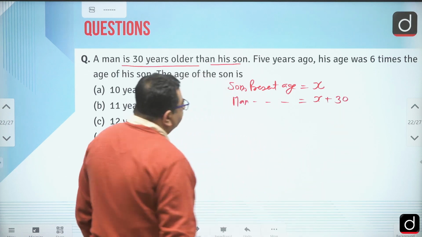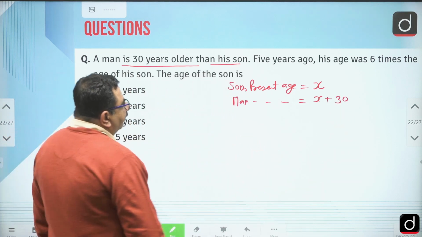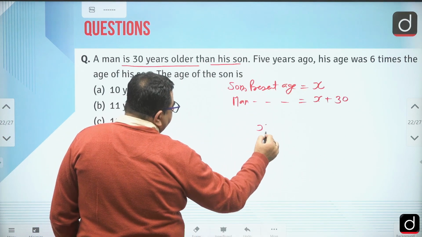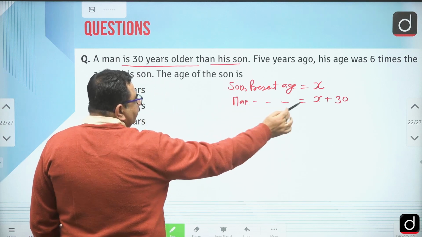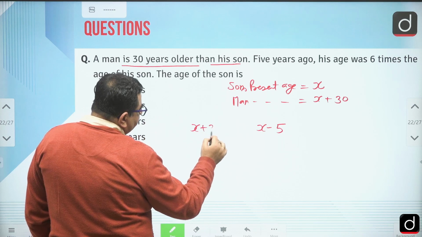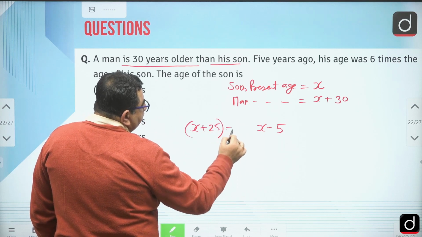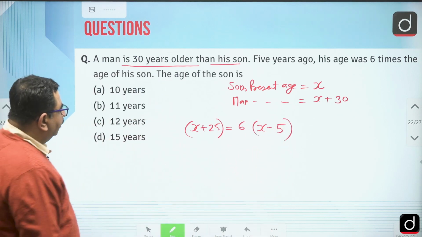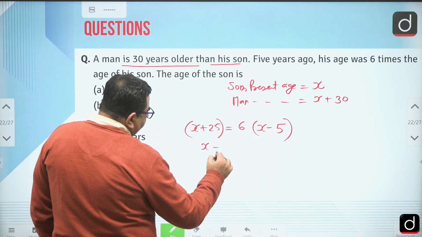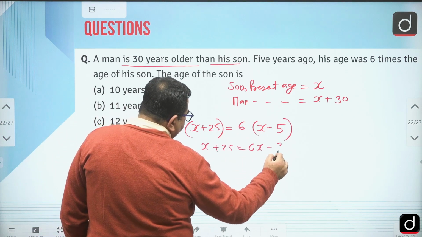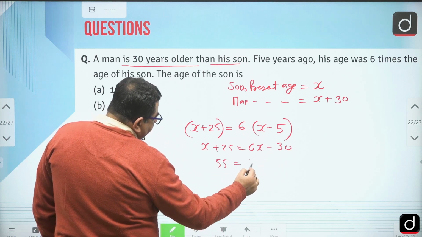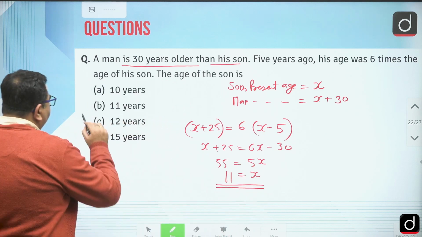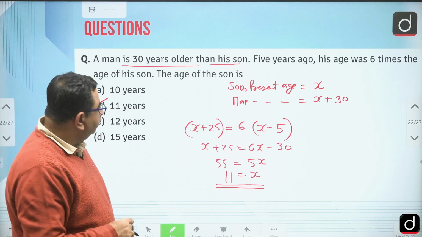x plus 30. 5 years ago, the age of the son was x minus 5. 5 years ago, the age of the man was x plus 25. At that time he was 6 times the age of his son. So from here we can get the answer. x plus 25 is equal to 6x minus 30. So 55 is equal to 5x, so x is 11. So the correct answer from here is option B.